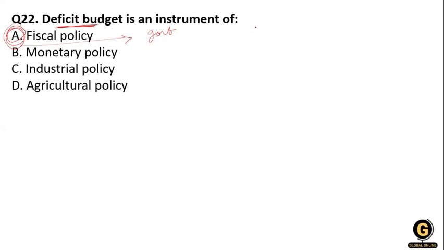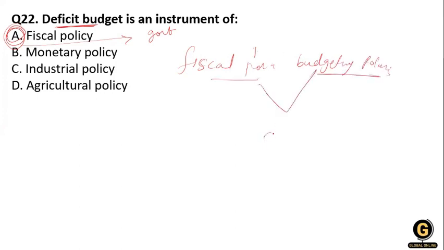The government uses these two tools, fiscal policy and budgetary policy, to influence the economy. So these tools are used by the government.